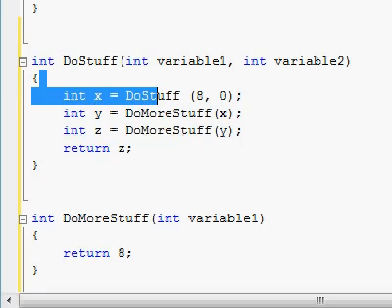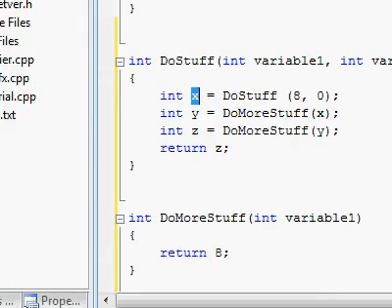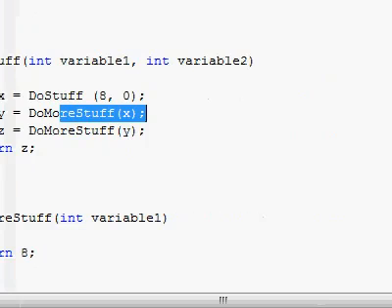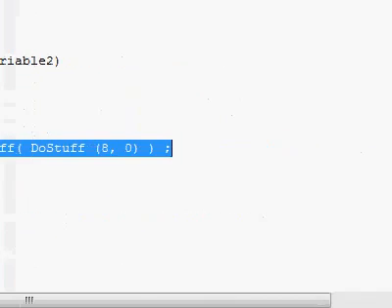Divide that into different lines of code, each one returning its value to a certain variable, and then passing that variable to the next evaluation, etc. So that way things get a little clearer about what's going on, instead of having one line of a whole bunch of jumble of code.